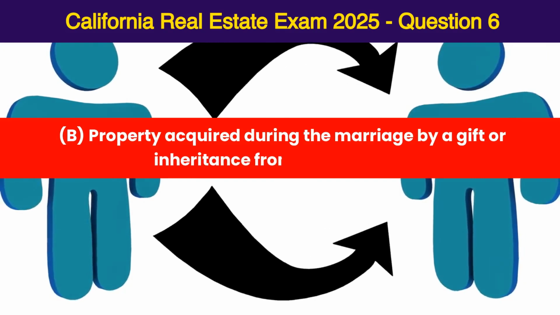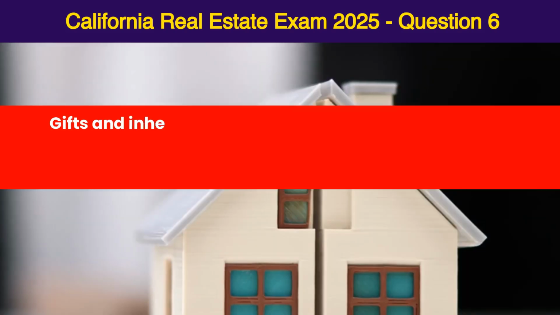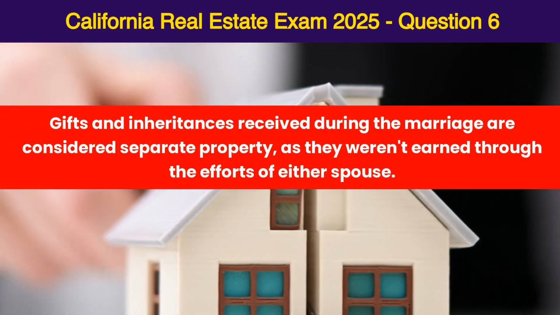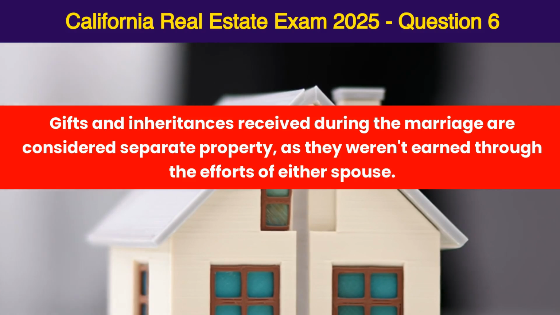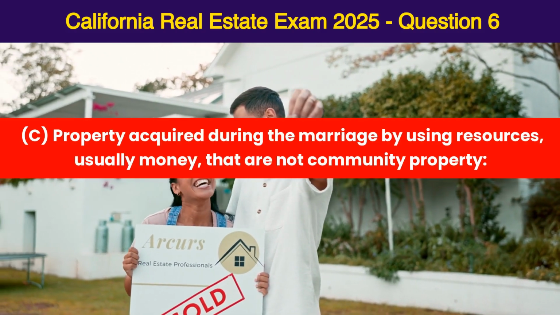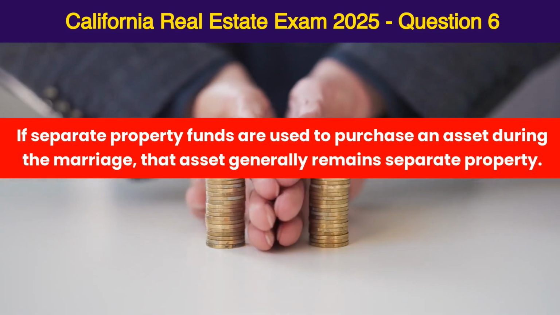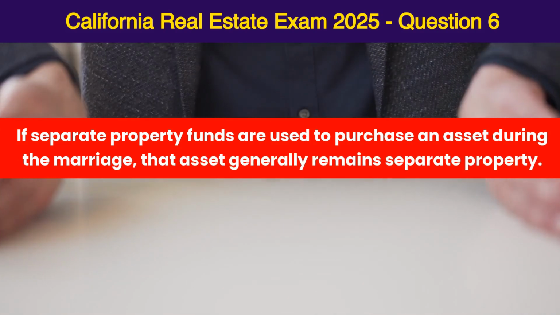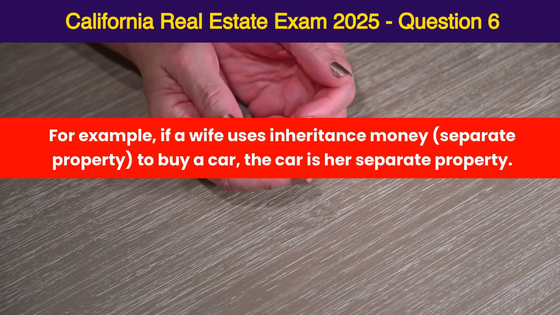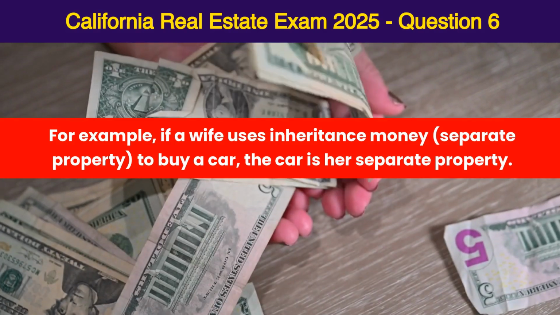B. Property acquired during the marriage by a gift or inheritance from a third party. Gifts and inheritances received during the marriage are considered separate property, as they weren't earned through the efforts of either spouse. C. Property acquired during the marriage by using resources, usually money, that are not community property. If separate property funds are used to purchase an asset during the marriage, that asset generally remains separate property. For example, if a wife uses inheritance money, separate property, to buy a car, the car is her separate property.